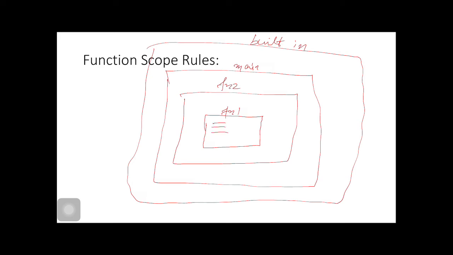Suppose some variables are here. These scopes or lifetime or namespace would be limited to here only, but this function can use the variables that are defined here. This also can use those defined here, but the reverse is not true. Function 2 cannot use the variables that are there in function 1. This is not permissible, and so on. I hope you are understanding. If you are not understanding, I will give an example.